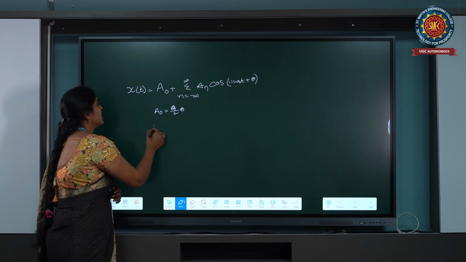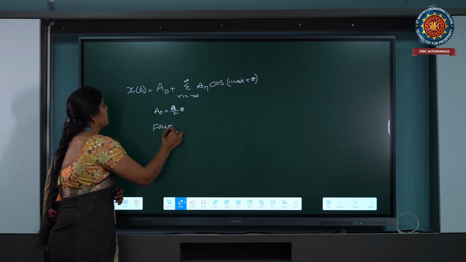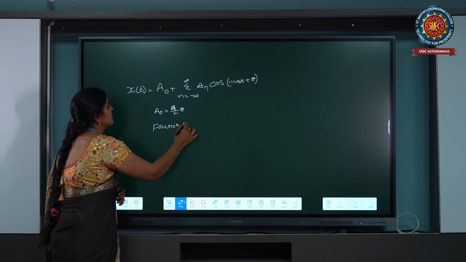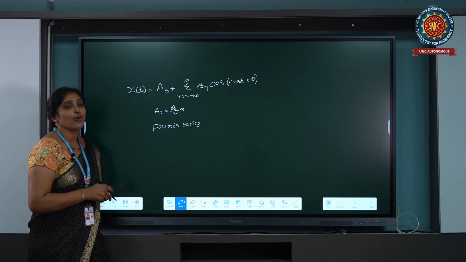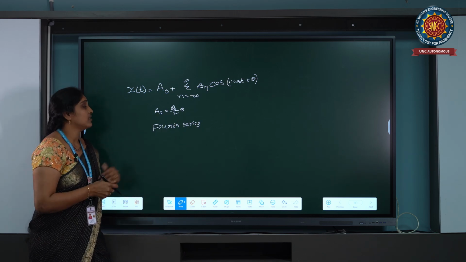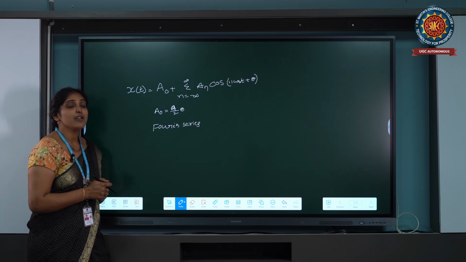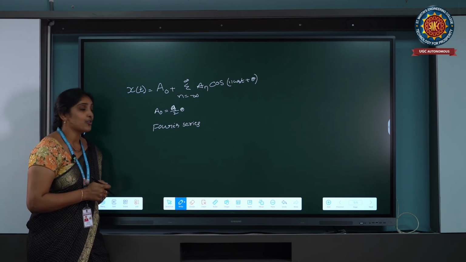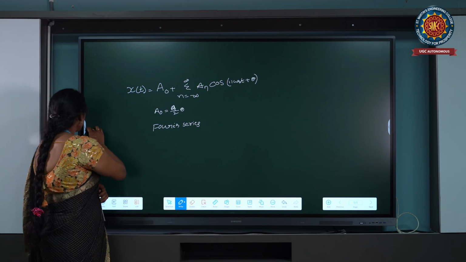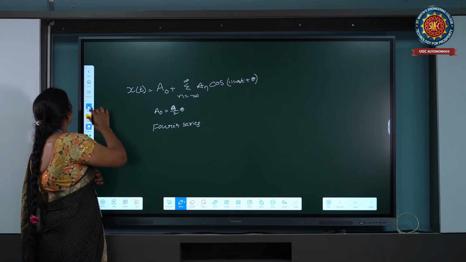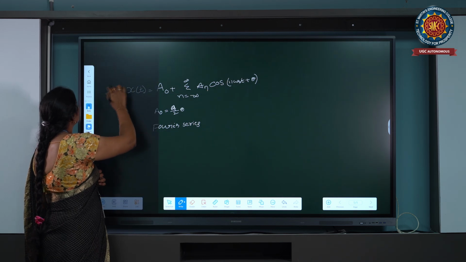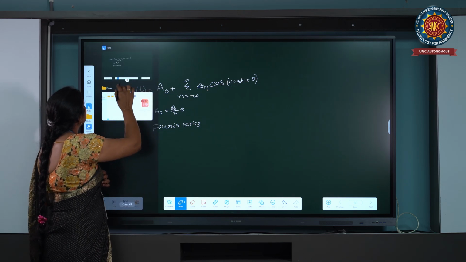But the Fourier series is applicable only for periodic signals. So this is the main drawback of the Fourier series. To overcome this drawback, we go to the Fourier transform. The Fourier transform is also a technique that transforms the signal from the continuous time domain into the frequency domain.